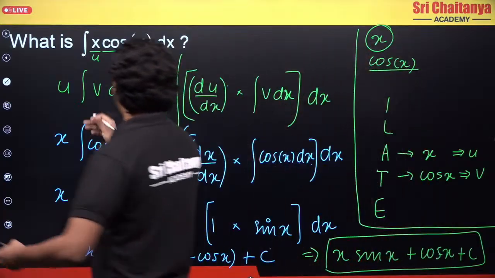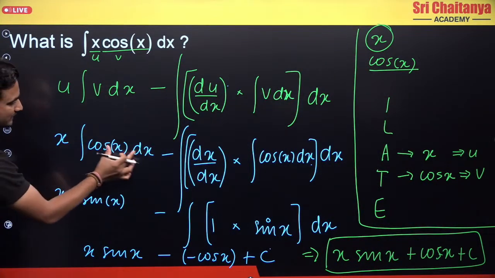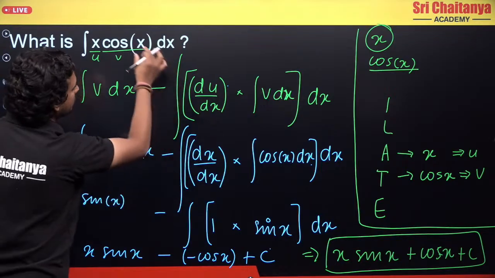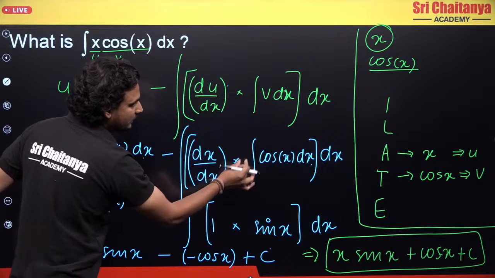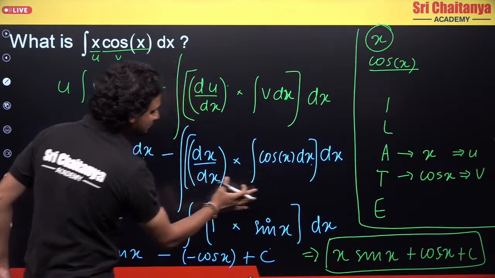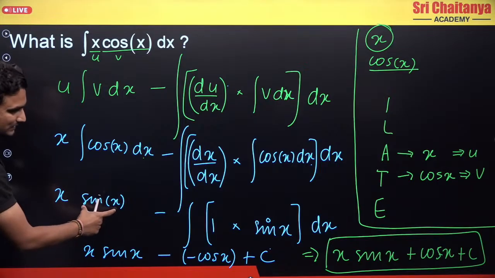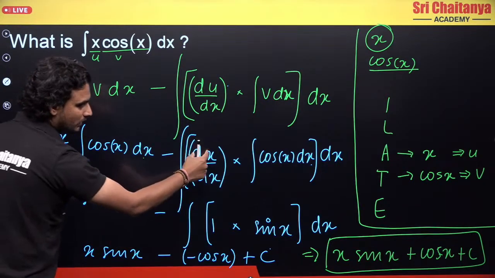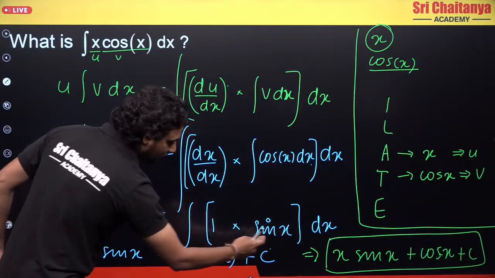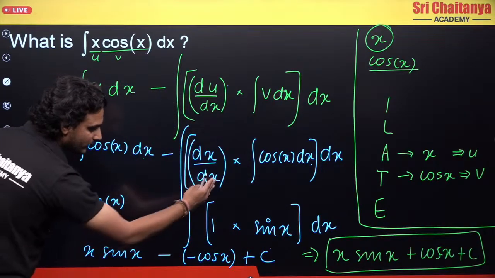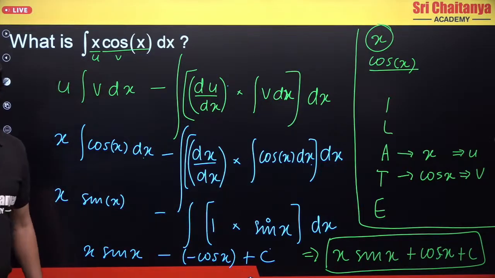So u is x and integration of v is cos x dx, which is sin x. Minus differentiation of u, that is differentiation of x, which is 1, into integration of v, that is sin x. 1 into sin x will give me sin x, and integration of sin x is minus cos x. This is how you get the final answer.